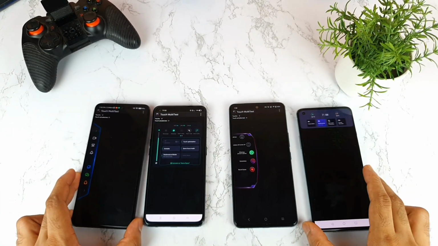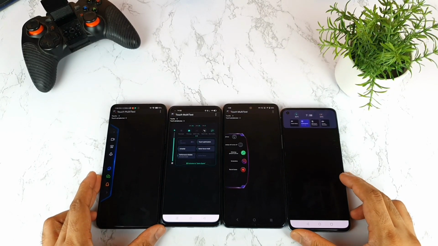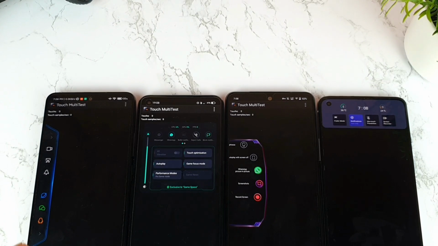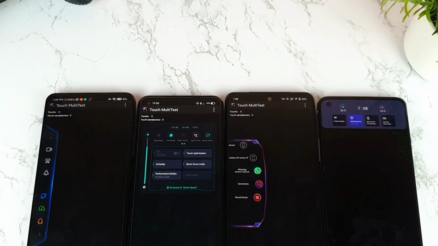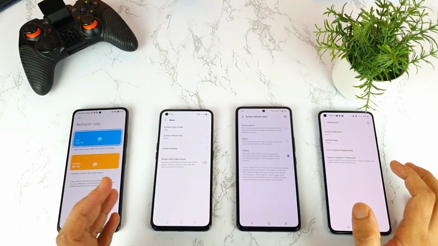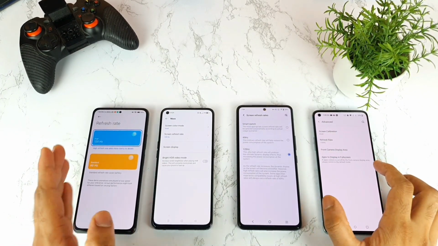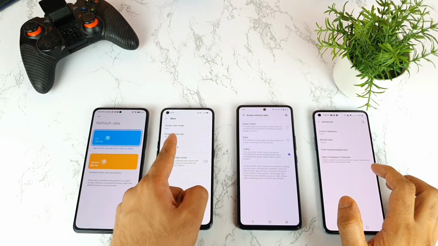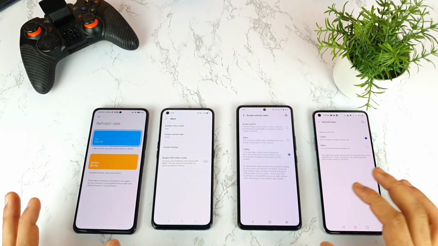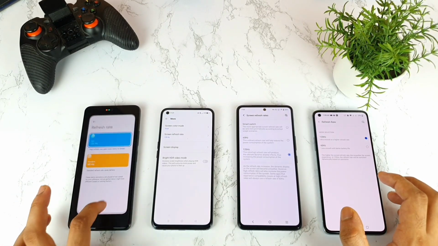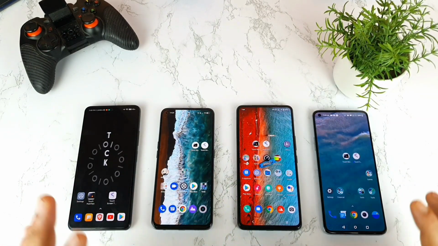As you can clearly see friends, all the four smartphones have different kinds of gaming enhancement features right now. So let's see which phone will have the better touch sampling rate. Before starting the video, the important thing is that I need to use all the smartphones with the same refresh rate. As you can see friends, 120Hz, 120Hz, 120Hz and 120Hz. All the phones are using the same refresh rate because otherwise this will manipulate the results. That is the reason I'm showing you in the beginning itself.